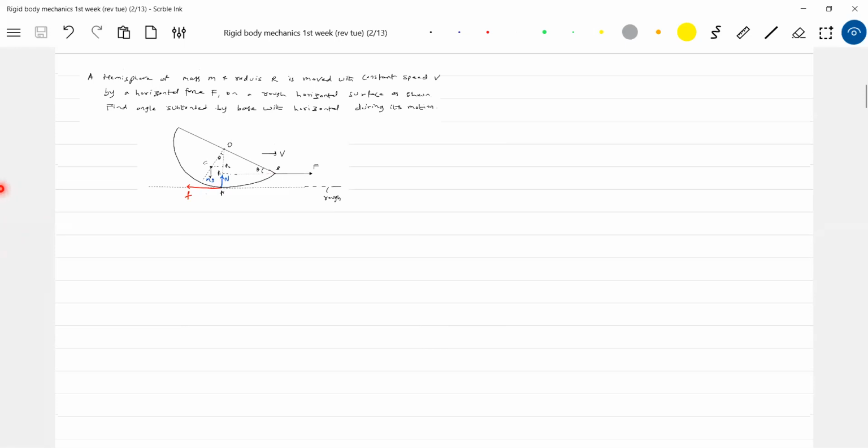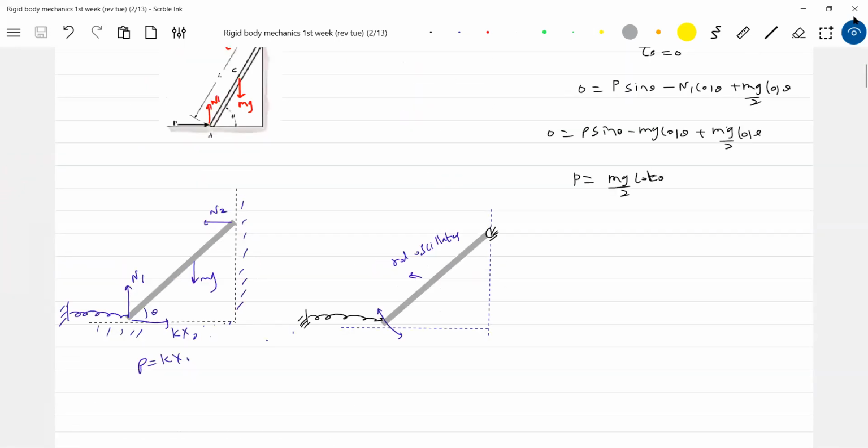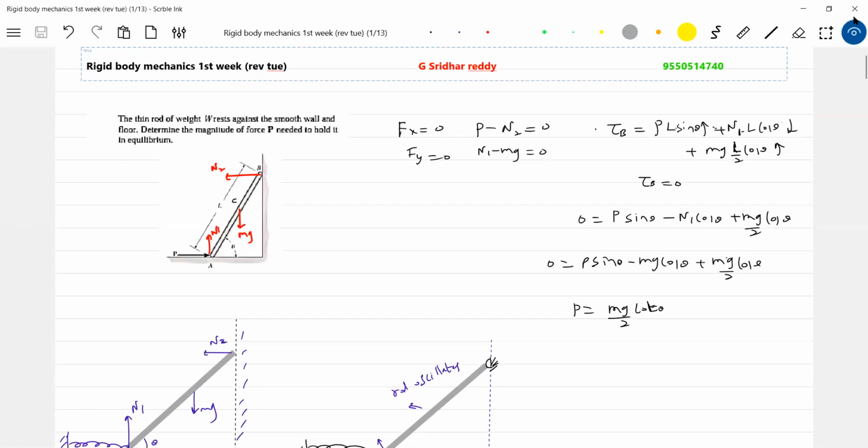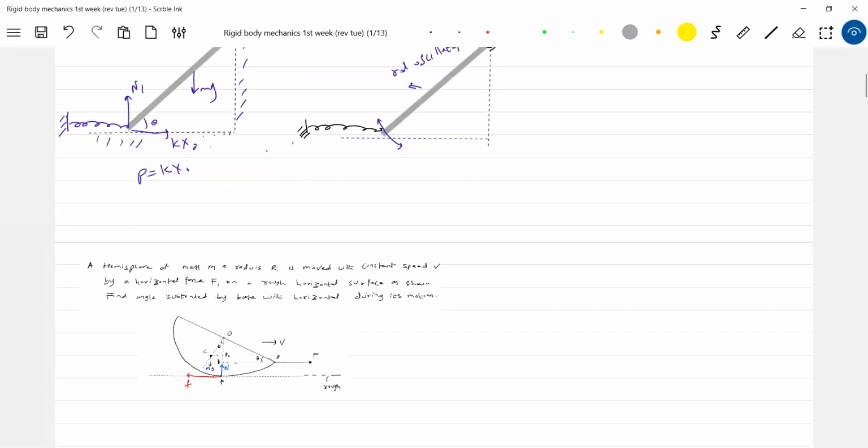Now, if you see the previous problem, what is the state of this rod? Shall I say rest? No, this is equilibrium. Rotational equilibrium can be defined only when the body is at rest, or the body can be in motion also. It can be defined as equilibrium in fact.